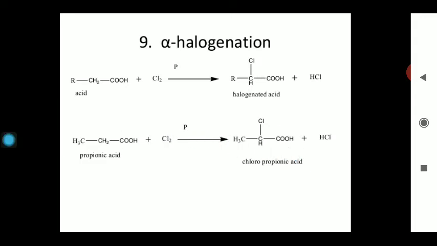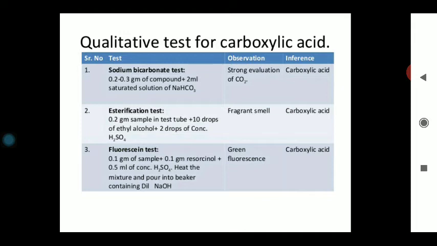Okay, so in this way we have done the various chemical properties, and now we will proceed towards how you can identify the presence of carboxylic acid, or you can say the qualitative analysis of the carboxylic acid. We have the three basic tests in the lab condition. The first is the sodium bicarbonate test. Approx 2-3 gram of the compound is taken, and we have to add the NaHCO3 solution. Strong brisk effervescence indicates the presence of carboxylic acid.